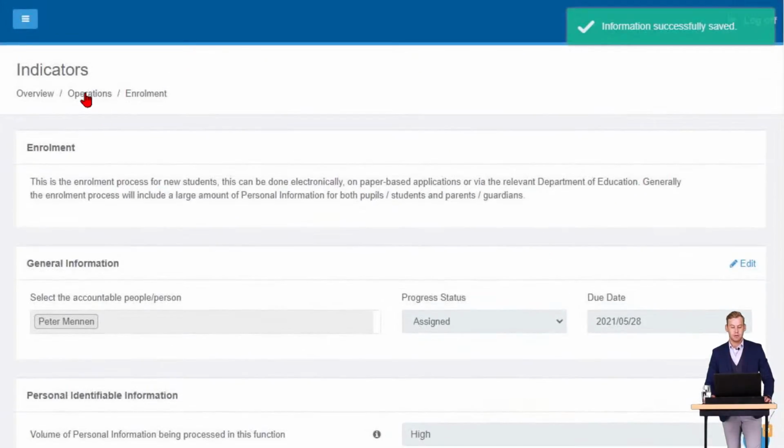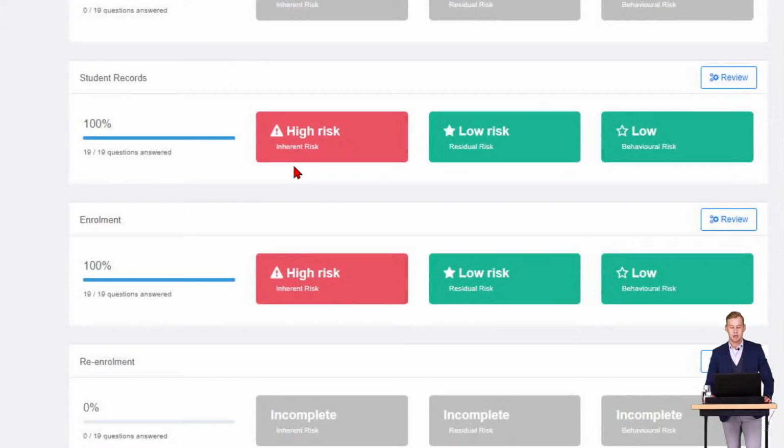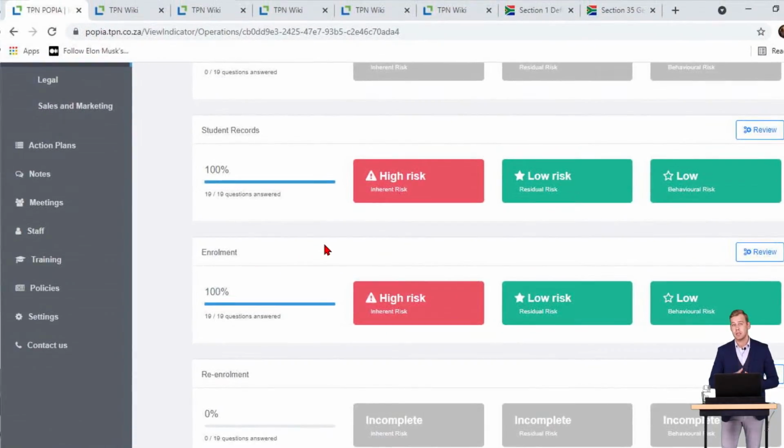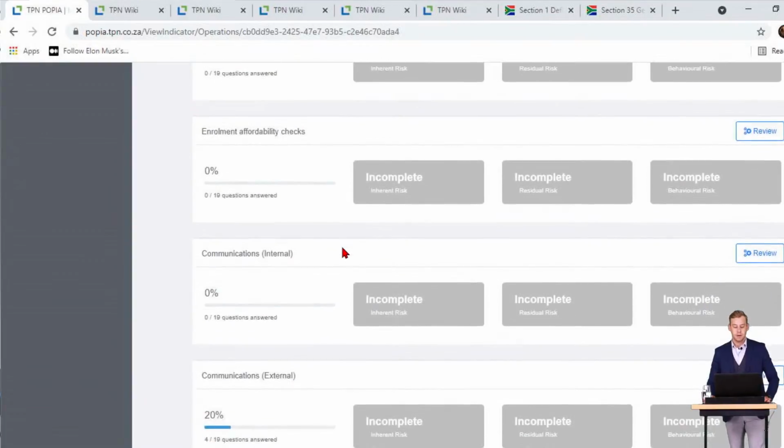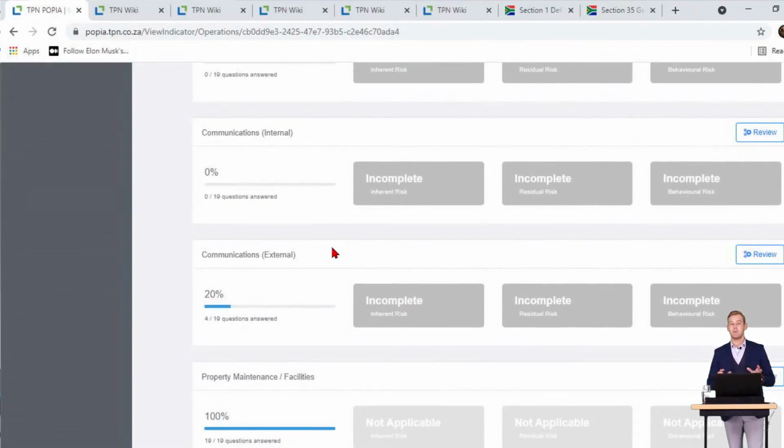Once again, just scrolling through this, if I go into the Operations tab, we can see that it's been updated similarly to what we had on student records as a result of the volume of processing, the different categories of information, and how we've answered those questions. Once again, a higher inherent risk, low residual risk of the control measures, and then behavioral risk in terms of POPI also low. Now, the final sub-function that I want to go through with you today is the external communications.